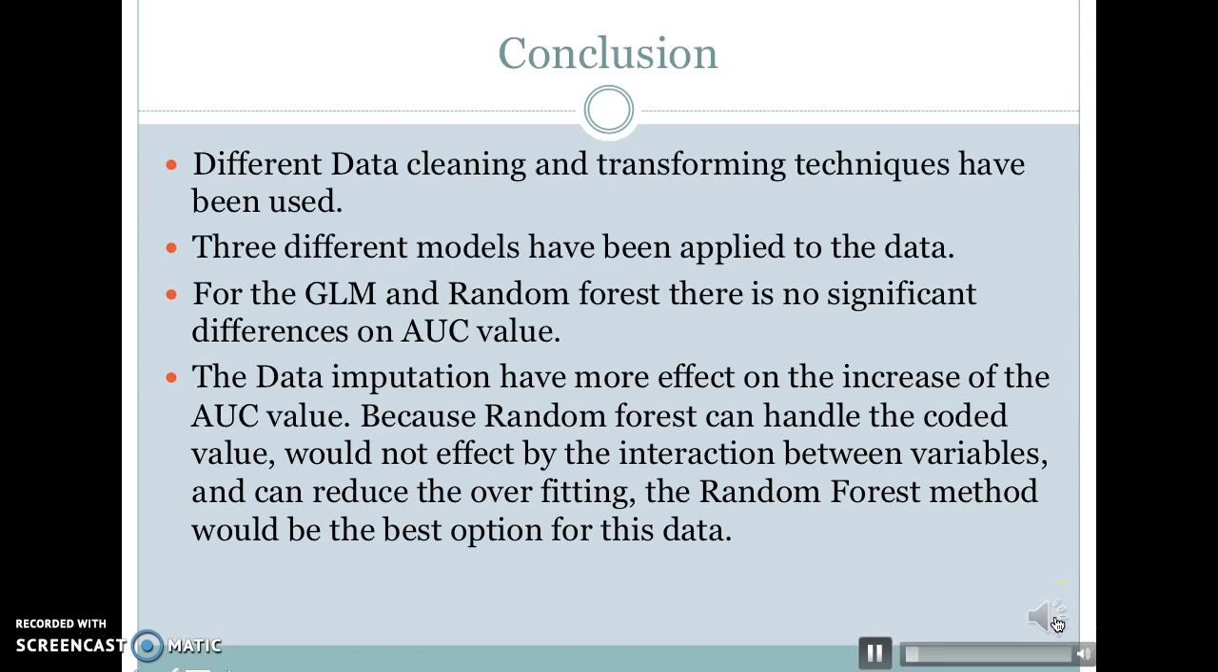So the conclusion is that the results of the three methods and different ways of data cleaning and transformation for the GLM and random forest don't have significant differences in AUC value. In contrast, the data imputation has more effect on the increase of the AUC value. Because random forest can handle the coded values, is not affected by the interaction between variables, and can reduce overfitting, the random forest method will be the best option for this data.